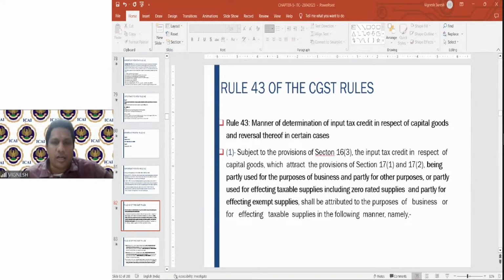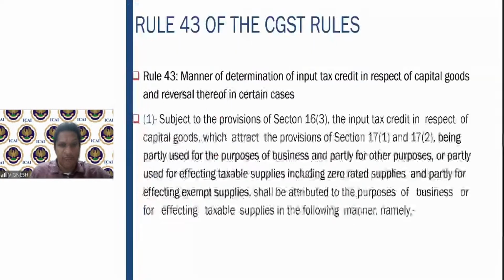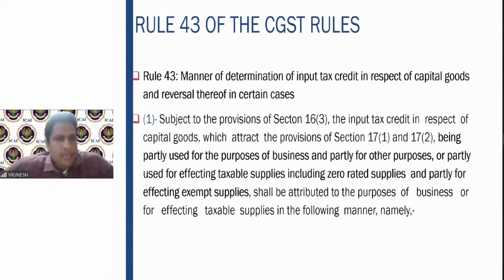No, capital goods is not covered here. Capital goods is a separate rule, rule number 43, which we are going to discuss now. I hope rule number 42 is clear. We'll discuss the rules at length and then we will do the problems. If time permits, today we will do one or two problems, or we will take up the problems in the next session. Rule number 43 speaks about the determination of input tax credit in respect of capital goods.